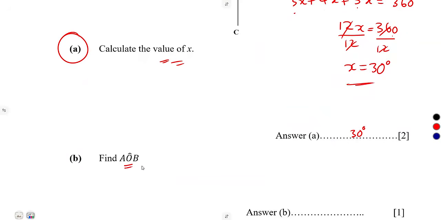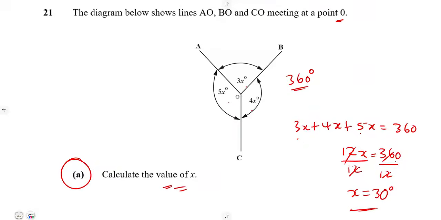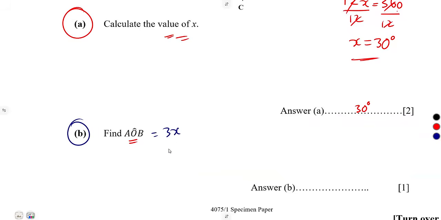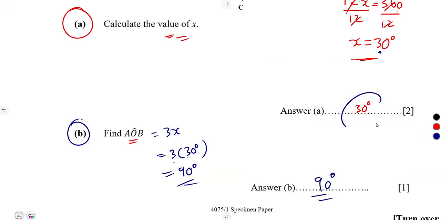Then find angle A or B on item B, all right? Angle A or B, that's A or B, this one, which is 3x. So angle A or B is given as 3x, this one. What is the value of x? Our x is what? 30 degrees. So 3 times 30, that was going to be 90 degrees. So that's it. Just like that, substitute the value of x that you have already calculated. So that is the condition, right?